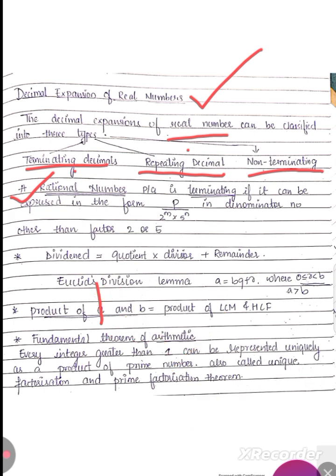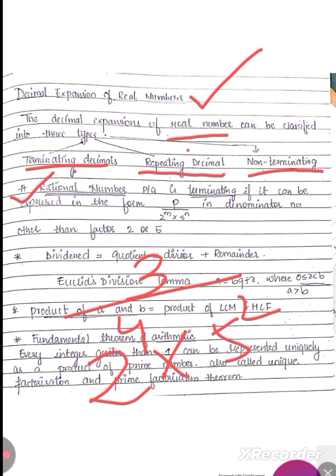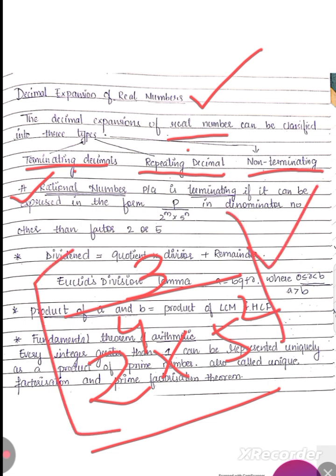Suppose you have 3 by 2 raised to power 4, 5 raised to power 2. Without checking anything, if the denominator is in the form of 2 raised to some power and 5 raised to some power, then we can say that this rational number is going to be terminating.